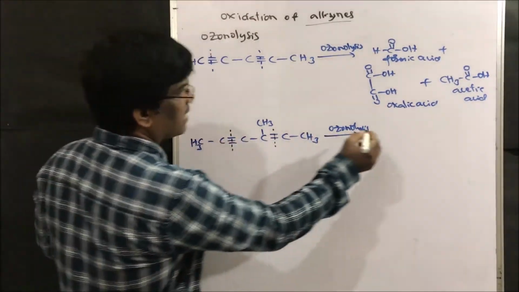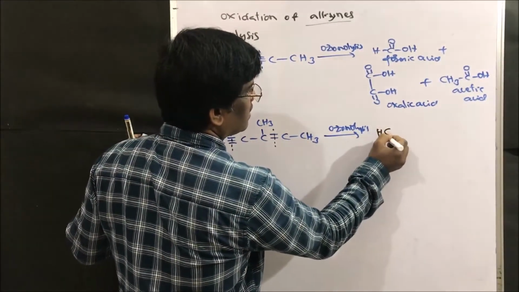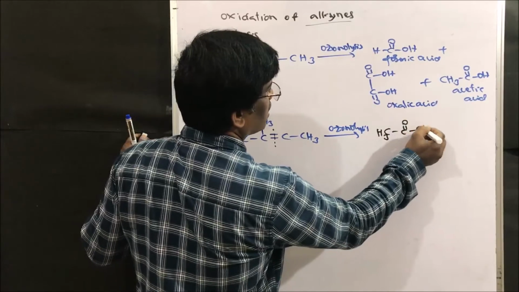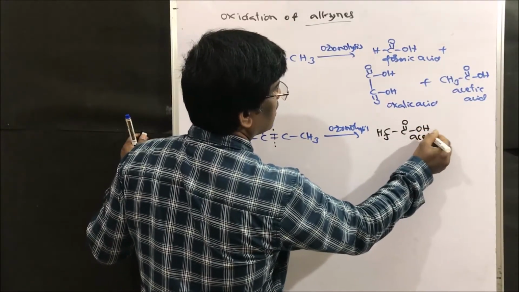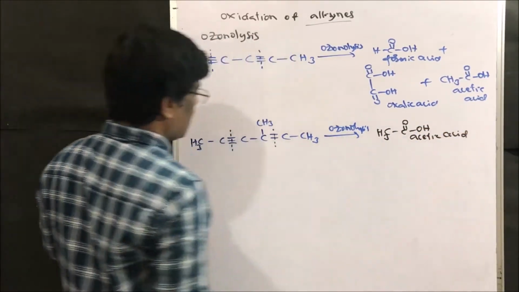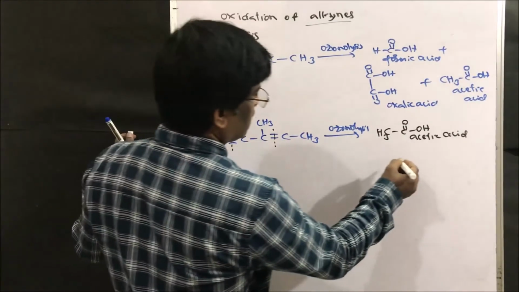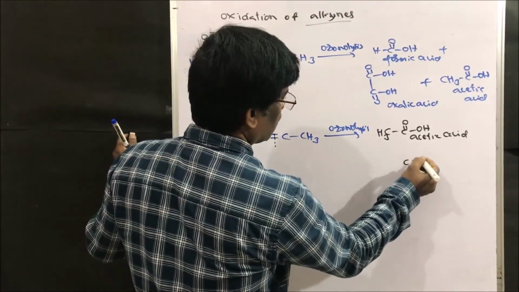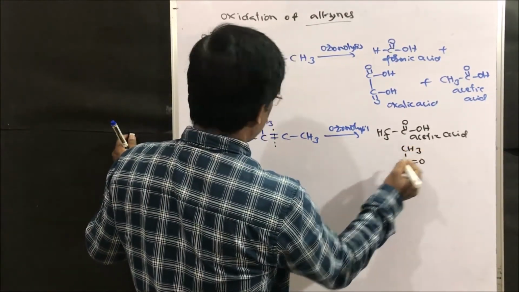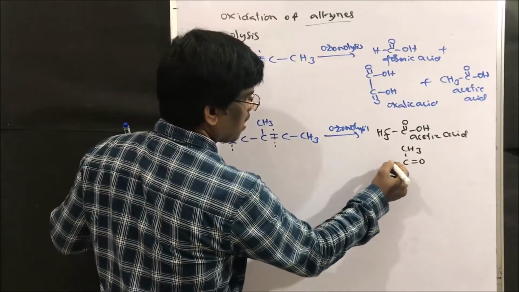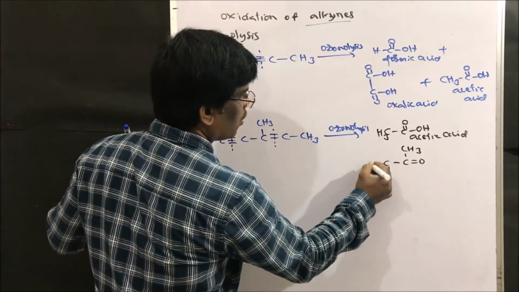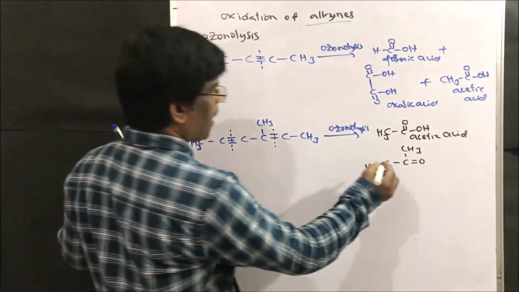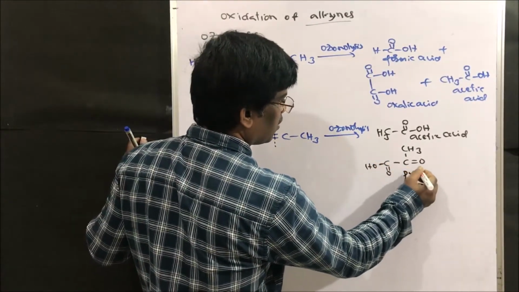This side, acetic acid, CH3COOH. The other is a ketone, CH3 C O COOH, which is pyruvic acid.